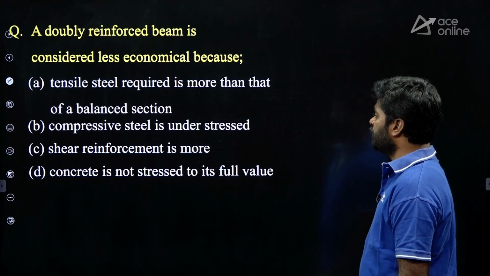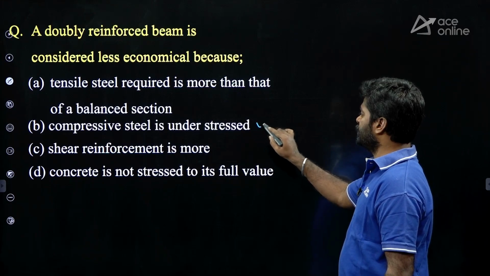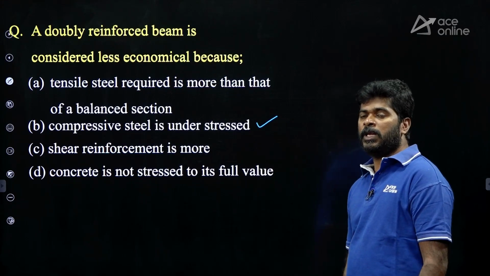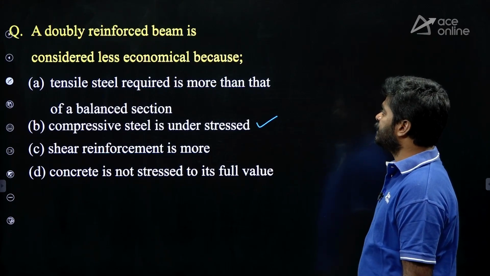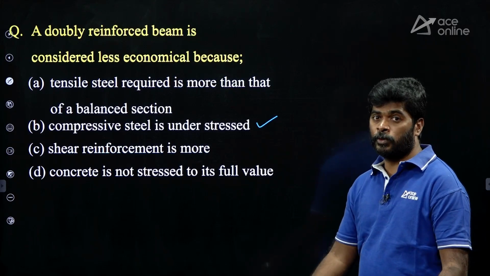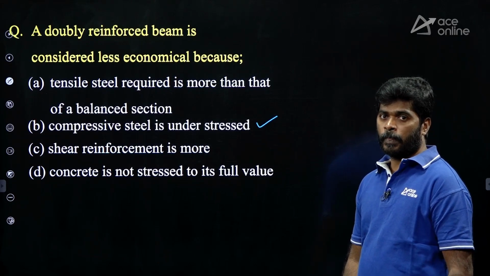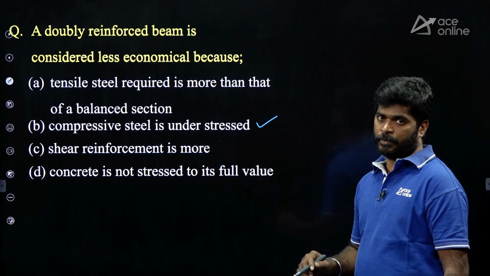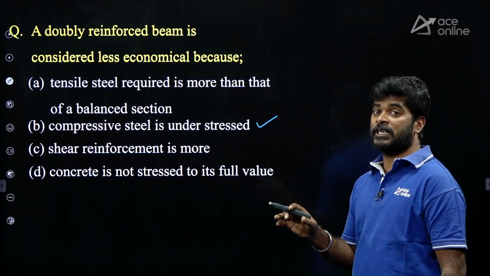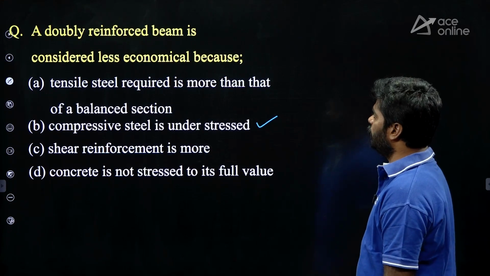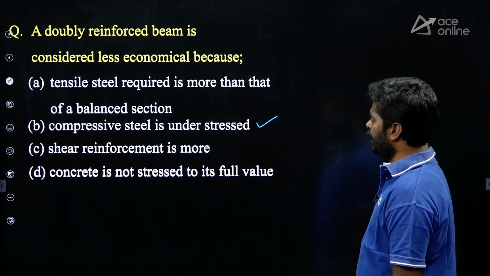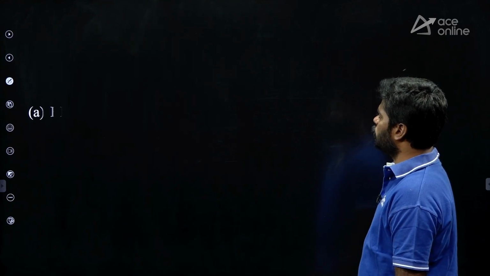Compressive steel is under stressed. That's why doubly reinforced beams are considered less economical as compared to singly reinforced beams. In the compression zone, concrete is stressed to its maximum value, but compression steel is not stressed to its full value. That's why it is considered less economical. Next question.